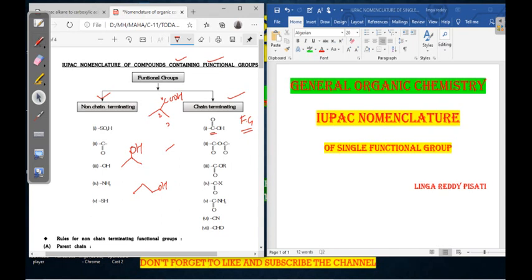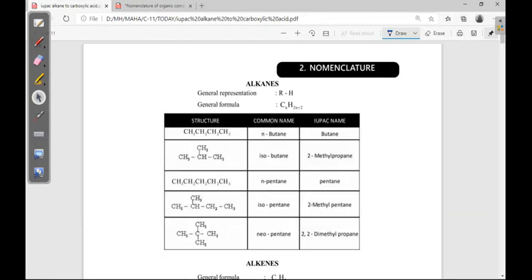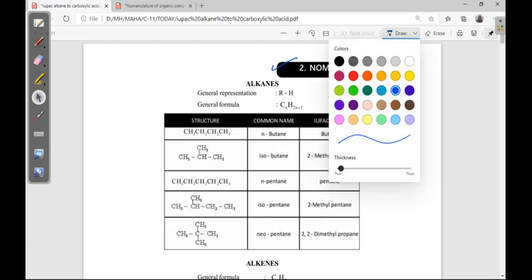Today we will discuss each single functional group's properties, suffixes and prefixes, as well as the common name and IUPAC name of each functional group. The first one is alkanes. Of course we learned alkanes in the last classes, still once again we can recall them all together.